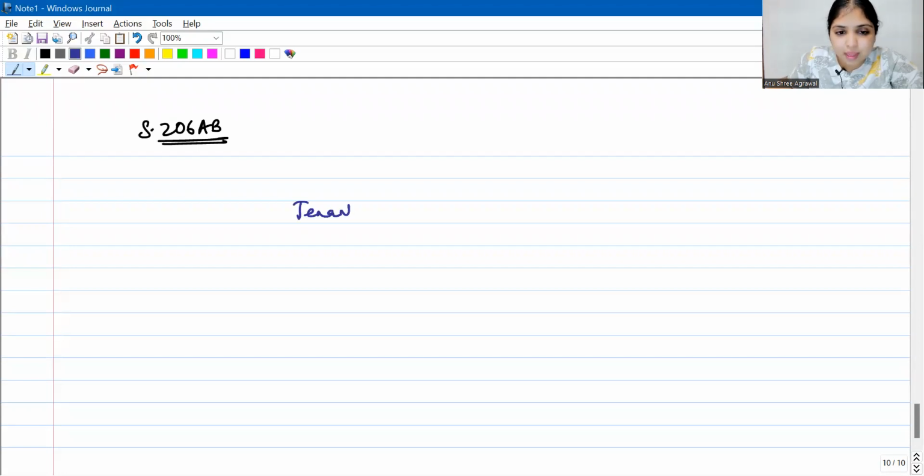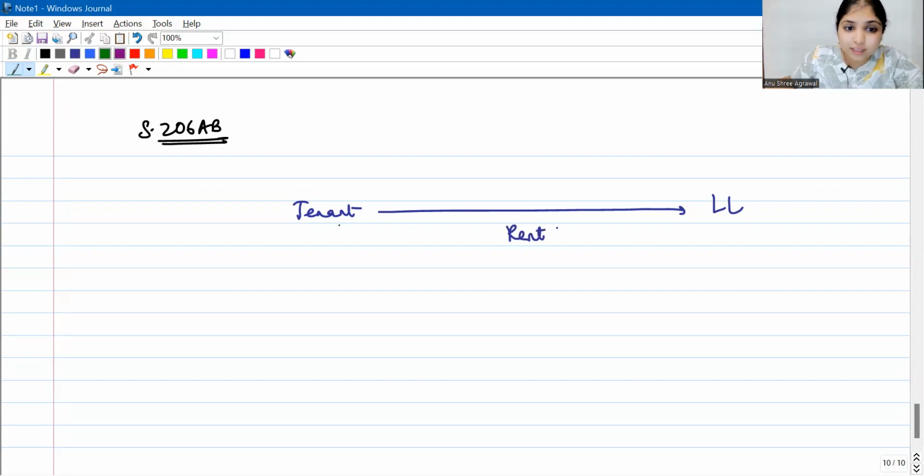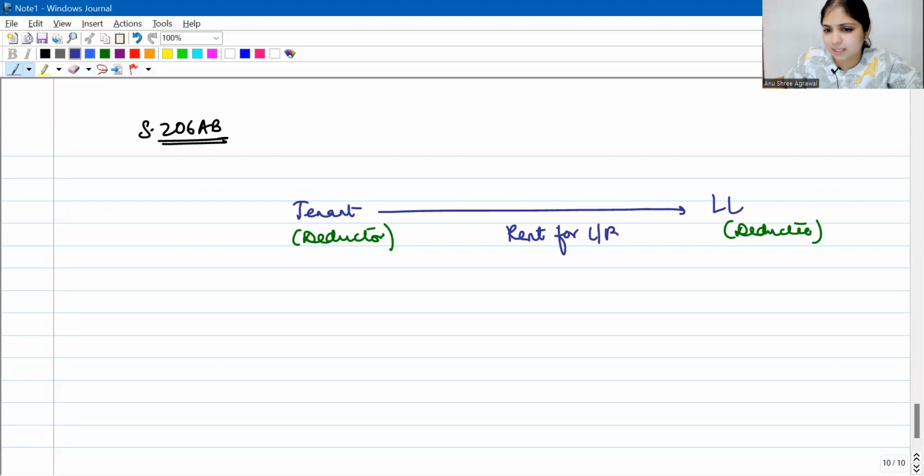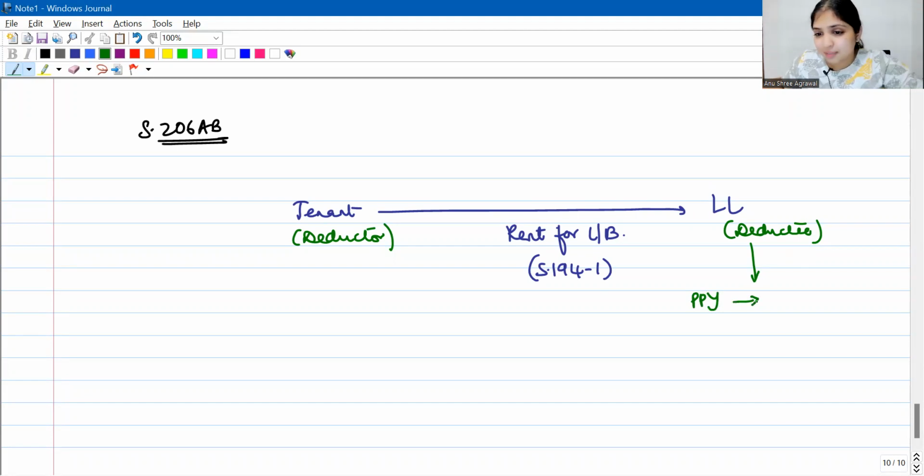The tenant and landlord. Tenant is paying rent to the landlord. So the tenant becomes the deductor and the landlord becomes the deductee. Okay, tenant is paying rent for some land and building, let us see. And this is relating to the tenant's business and profession. In other words, I'm talking about section 194I being applicable. So the landlord, the deductee, if you look at him, there is some preceding previous year. Which preceding previous year I will tell you. Some preceding previous year he did not file his income tax return.